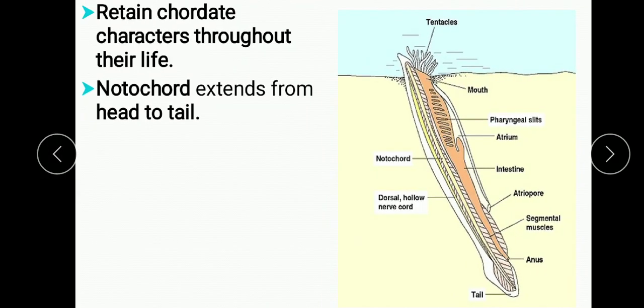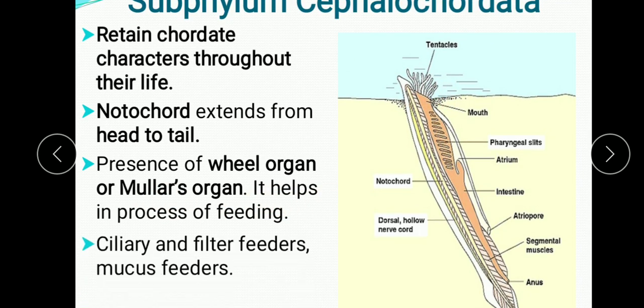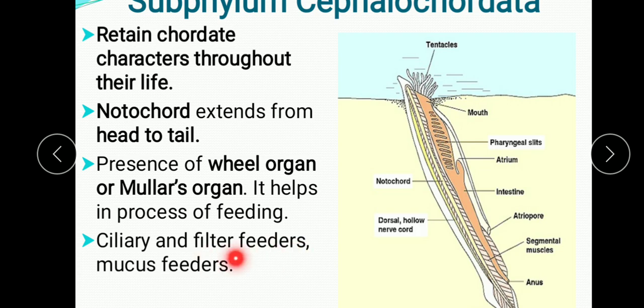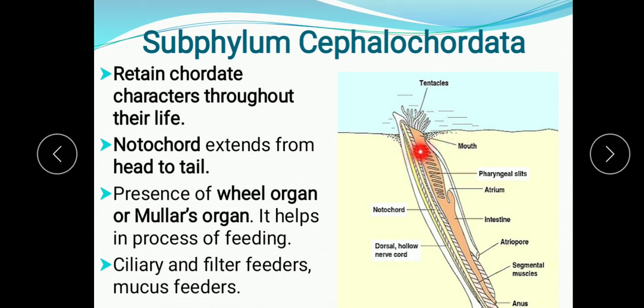Then the dorsal hollow nerve cord is also present. Then presence of wheel organ or Muller's organ. This structure is present here in the mouth region, and it helps in the process of feeding. Ciliary and filter feeders, mucus feeders. What does it mean? Here you can see the tentacles are there, and in the mouth the cilia are also there.